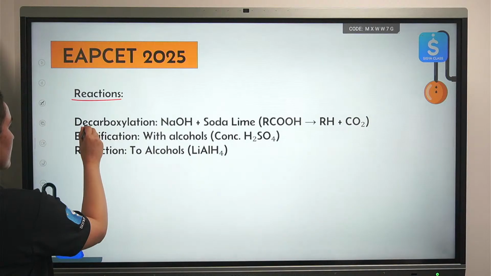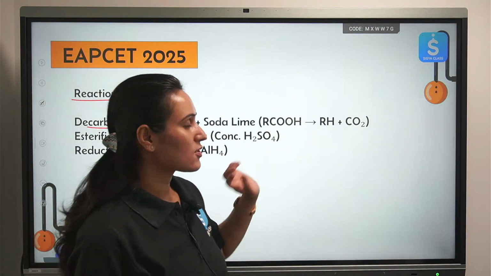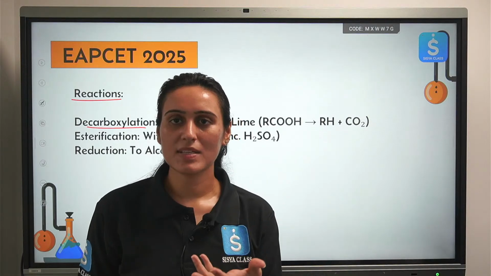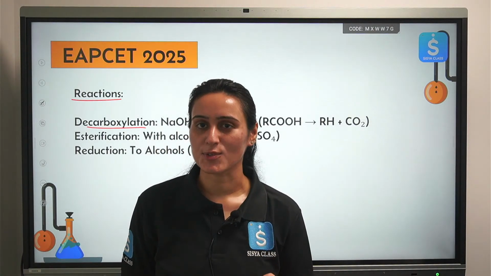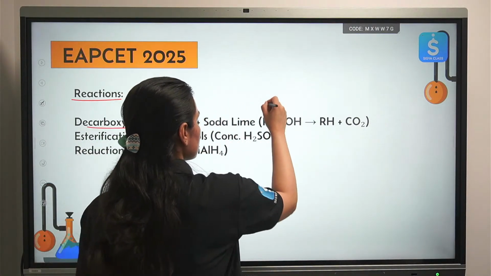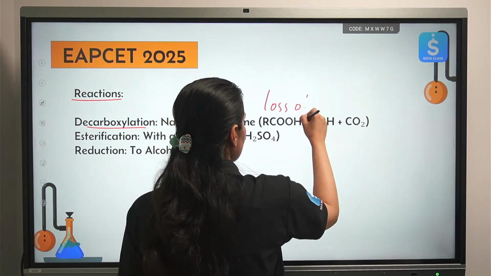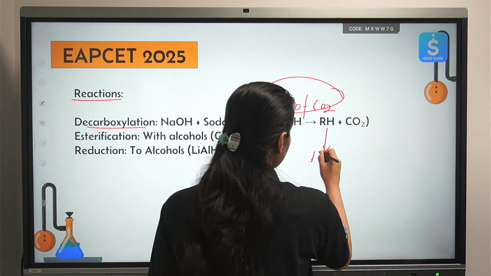Finally, the reactions. We can do decarboxylation reaction with NaOH and soda lime. So what happens in decarboxylation? The name itself tells you everything. Decarboxylation, removal of CO2 to give you some kind of hydrocarbon. Okay. So loss of CO2. Decarboxylation. And what you will get in the end? Hydrocarbon.